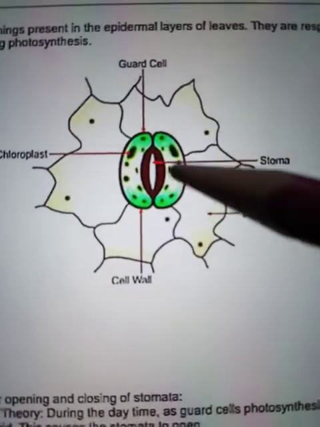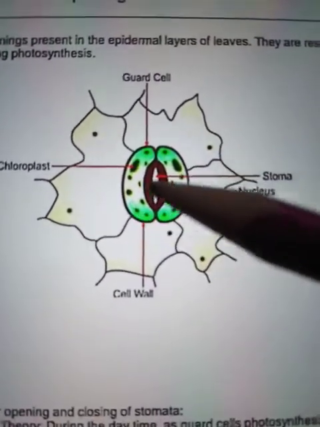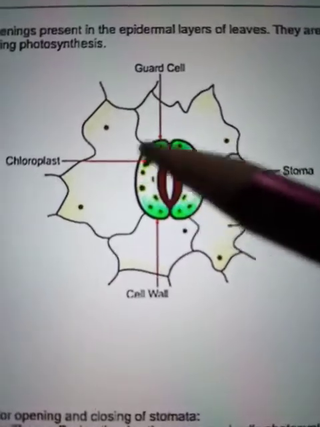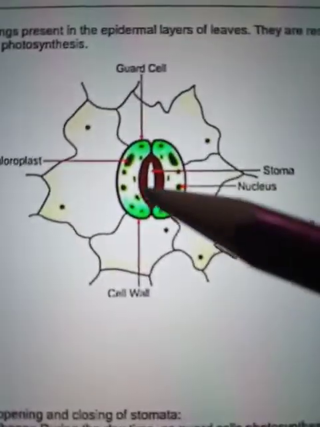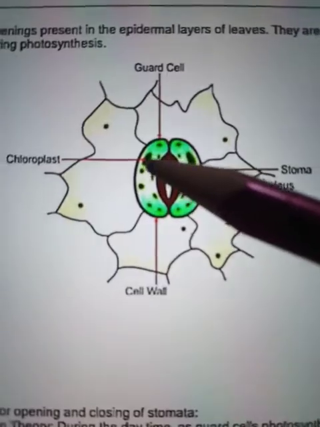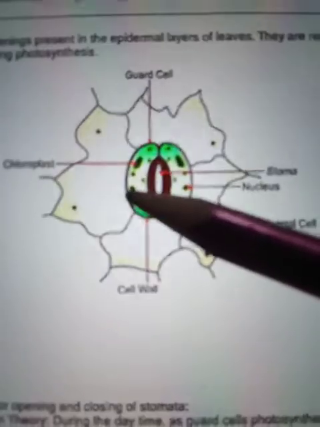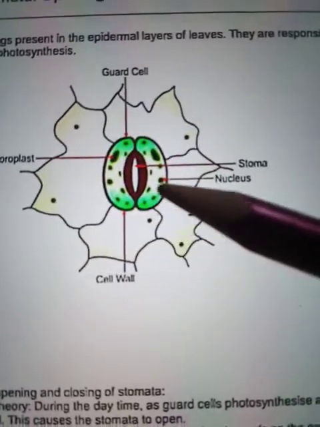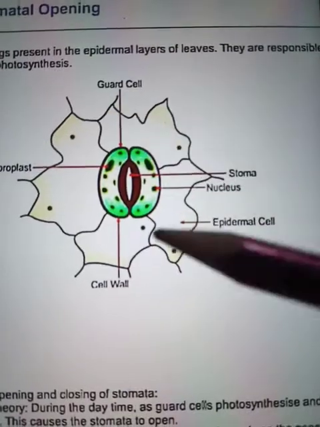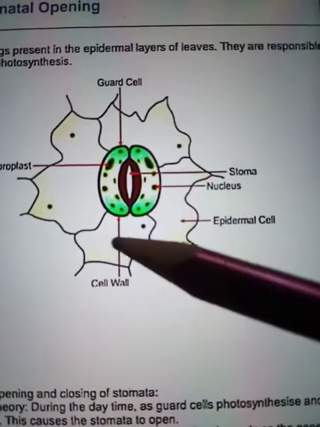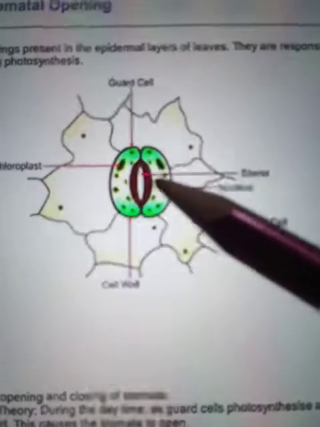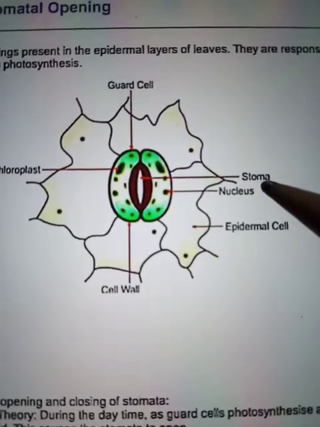You have studied in the previous class in transpiration about the guard cell and the stomata. This is the typical structure of the two guard cells, in which the chloroplasts are present. You can see on the guard cell the chloroplasts are present, and the next cells marked with yellow color are epidermal cells, that is the cells which are present nearby, and it contains a small pore like structure which is known as stoma.